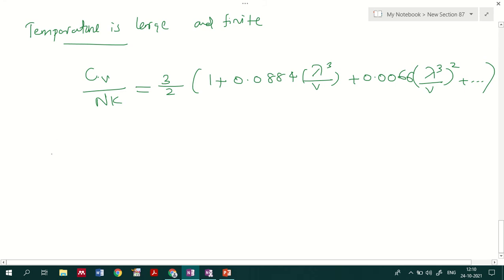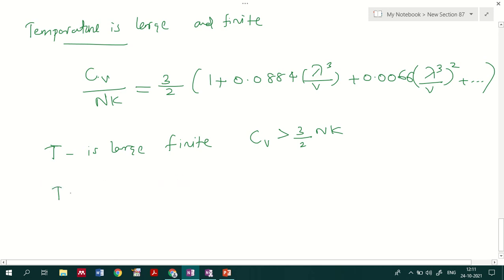Now if I consider that the temperature T is large and finite, you can identify that Cv will be greater than 3 by 2 Nk. If T is large and finite, Cv will be greater than 3 by 2 Nk.